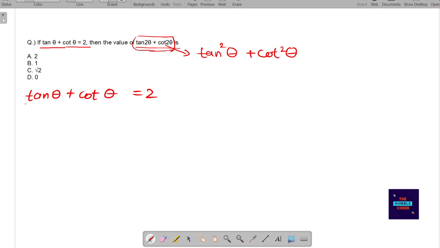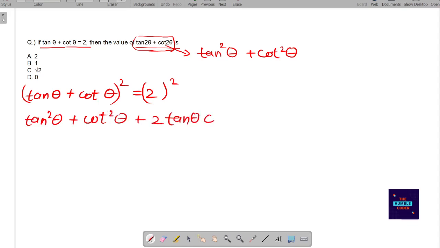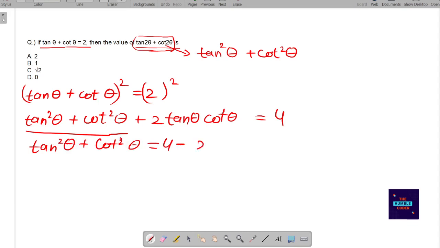So when we do the square of this equation, that is, we do square on both sides, what we will get is tan square theta plus cot square theta plus 2 tan theta cot theta equals 4. Okay, so now we want the answer for this value, so we will be writing it like this: tan square theta plus cot square theta equals 4 minus 2 tan theta cot theta. Now if you remember, the value of tan theta into cot theta is 1, so we will be getting 4 minus 2. So the correct answer for this will come as 2.